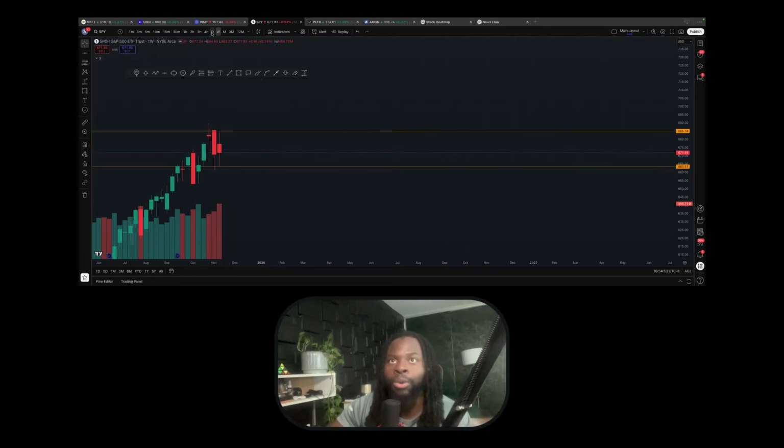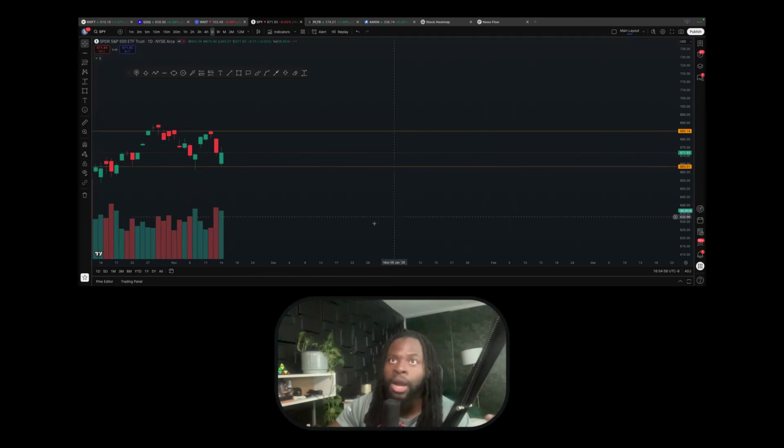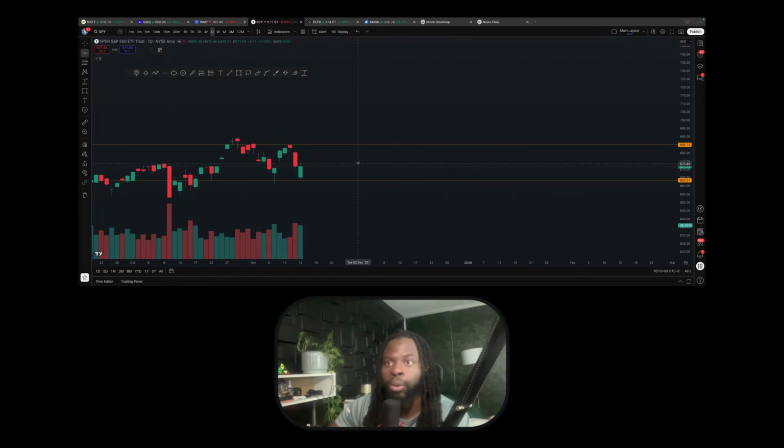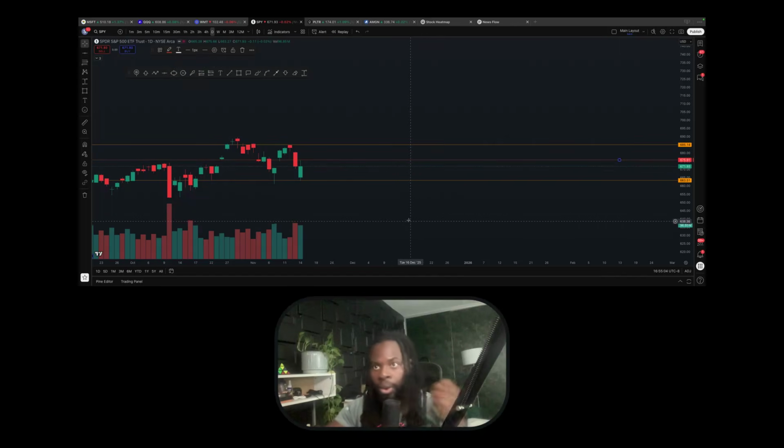So one thing I want you to have on your chart as well is the high from Friday, right? That's what I want to look at right here. I'm going to make this red. That's the high on Friday. I want you to look at that level. I need to see price action clear that level to see if we can go and retest the weekly high right here.